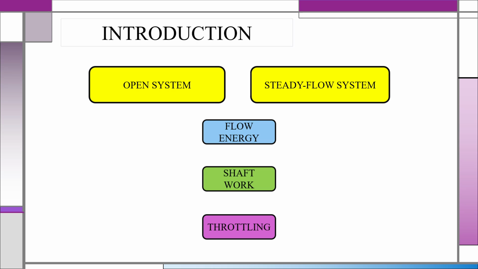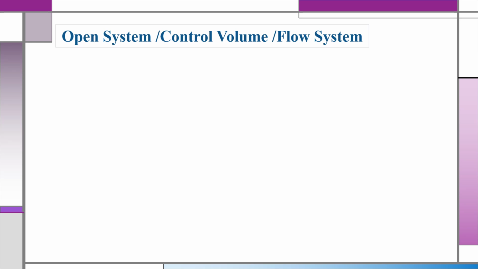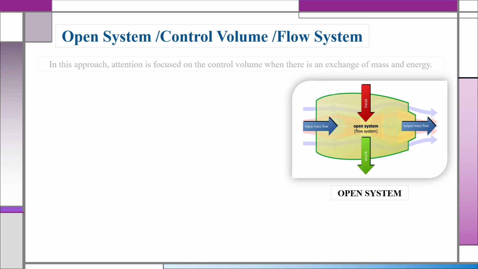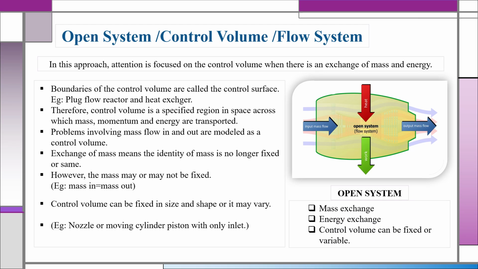First, I would like to explain about the open system. It is also known as control volume system or flow system. This is the basic diagram of the open system. An open system is one in which, as you can see in the diagram, both mass and energy can cross the system boundary.